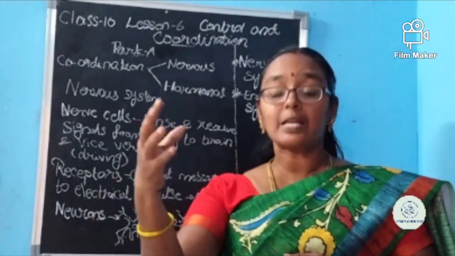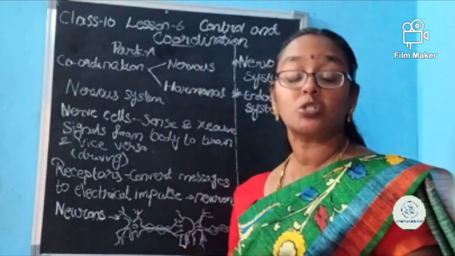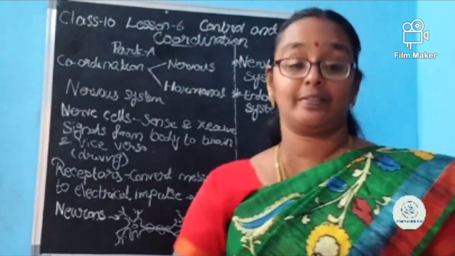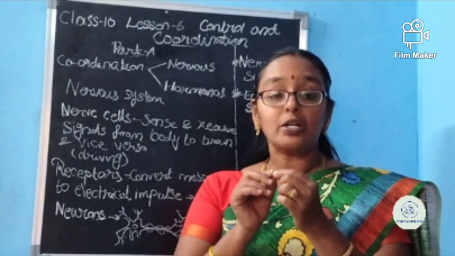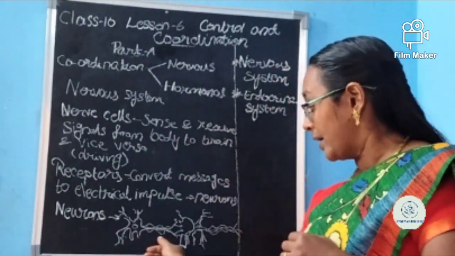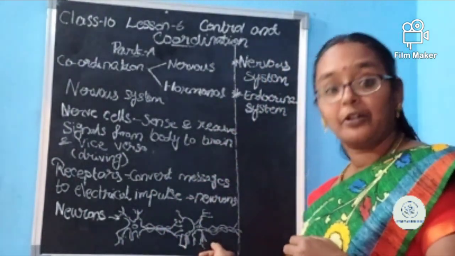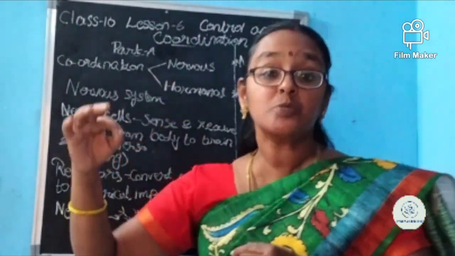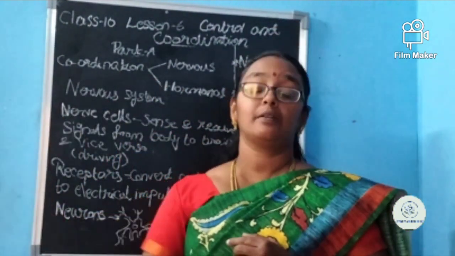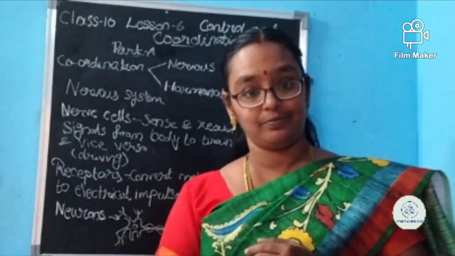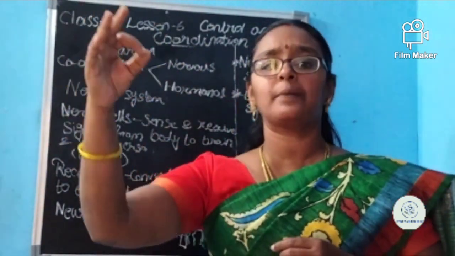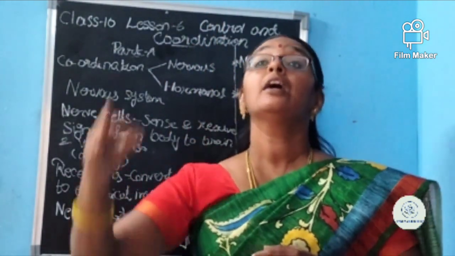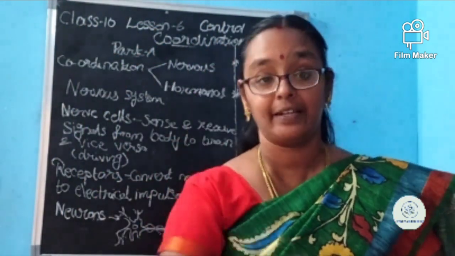Okay, ma'am. The receptors are giving electrical signals to neurons which are in touch with them. One neuron gives the signal to another neuron, and it keeps moving like that. The neurons will transmit the signals till what? Till it reaches the brain. When it reaches the brain, it is saying, you have to be alert, go and apply the brake.